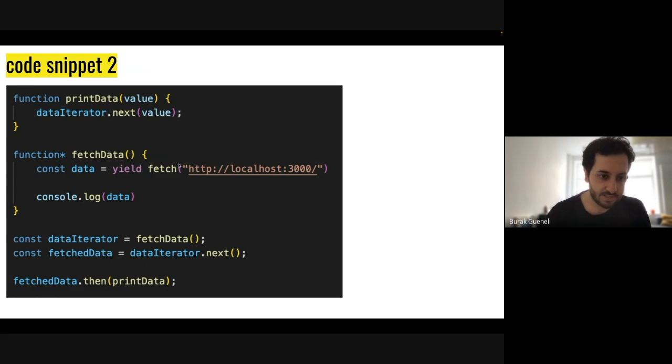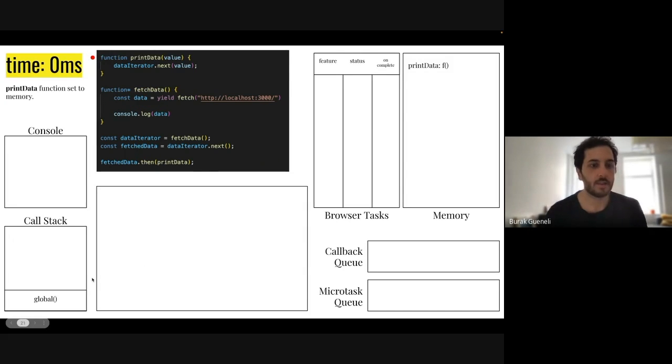And after fetching this data, we will console log this data. And this will be the end of this function. And here we are defining a variable called dataIterator. It will call the fetchData generator function. Here we are defining a fetchData variable. It will call dataIterator.next, just like the one that we have in the iterators. And then we are using a fetchData.then method to print some data. Like we are pushing this printData function inside of this promise, most probably because promises have this then method. So let's see.